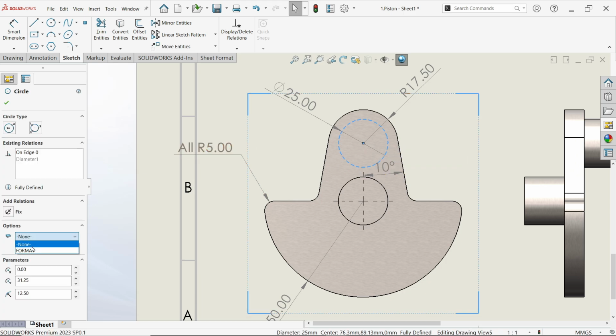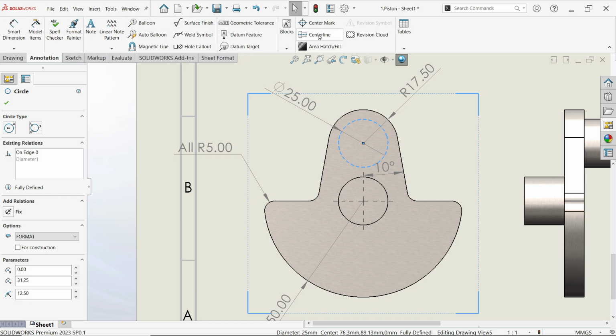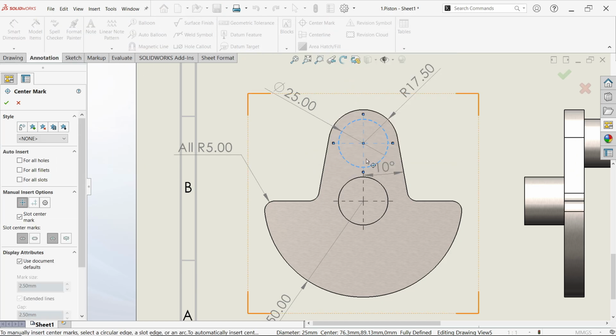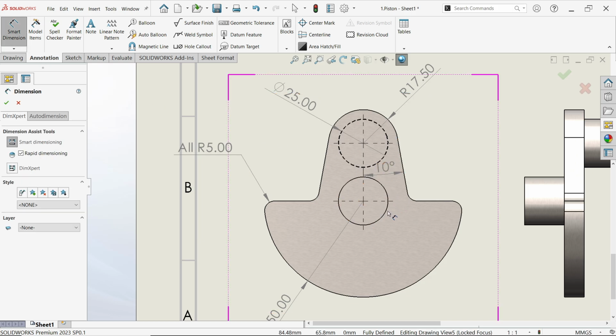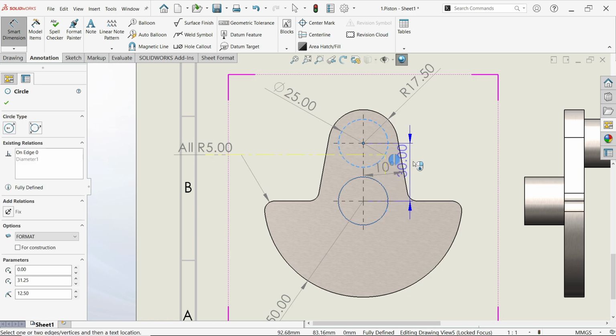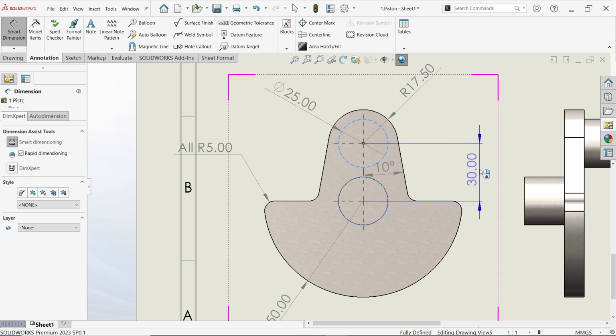Click this. Now go to annotation, center mark. Already there. Okay. Now here by default already here. Again smart dimension. Distance between these two circles you have to mention.